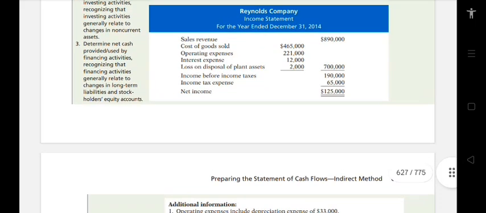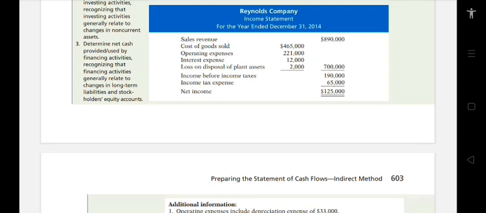So the Reynolds Company income statement for the year ended December 31, 2014. Sales revenue, $890,000. The cost of goods sold is $165,000. Operating expenses is $221,000. Interest expense is $12,000. Loss on disposal of plant assets, we have $2,000. And the total for this is $700,000. That's why.